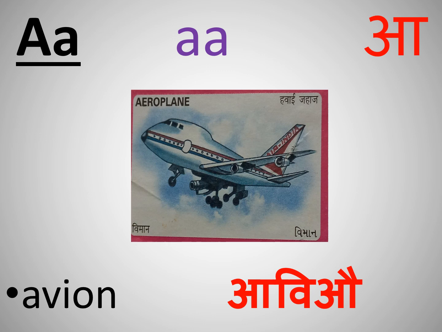So French follows the same alphabet as in English. There is no difference in the script, only a little difference in pronunciation. So let's get started. A is pronounced as A as in avion. Now I have written the pronunciation. The script is this, okay? So this is the pronunciation in English and I have tried to write it in Hindi for you all. So even here avion I have written in Hindi, so you all can follow it easily. So A as in avion.